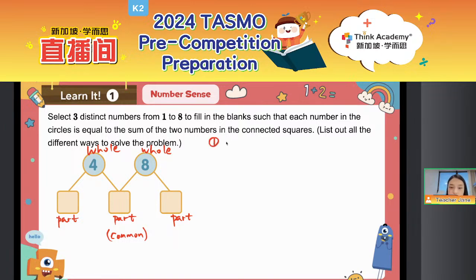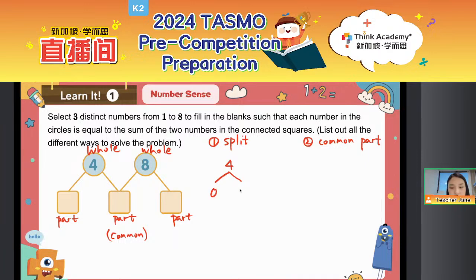What we need to do, the first step is to split the numbers. The second step is to find the common part. Okay, so everyone, let's do the first step. Think about that. 4 can be split into what and what? Imagine that we firstly focus on the left part. 4 can be split into what and what?